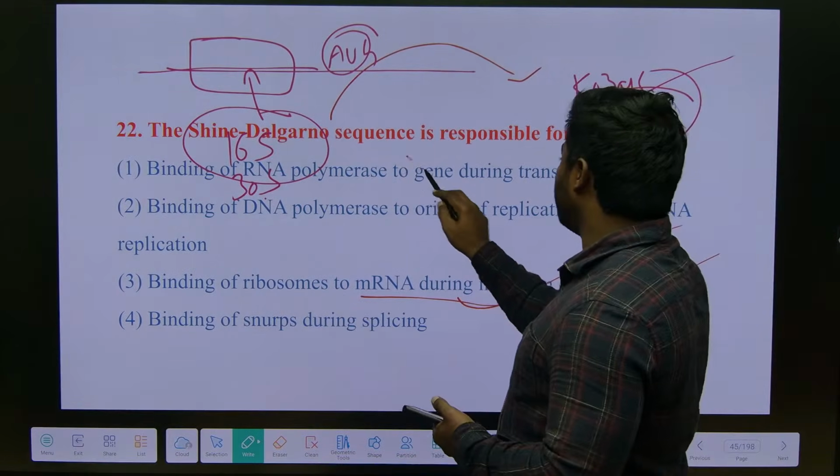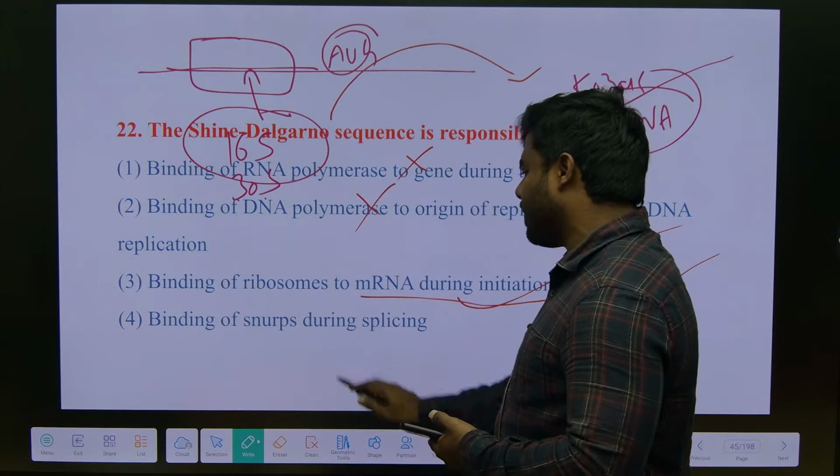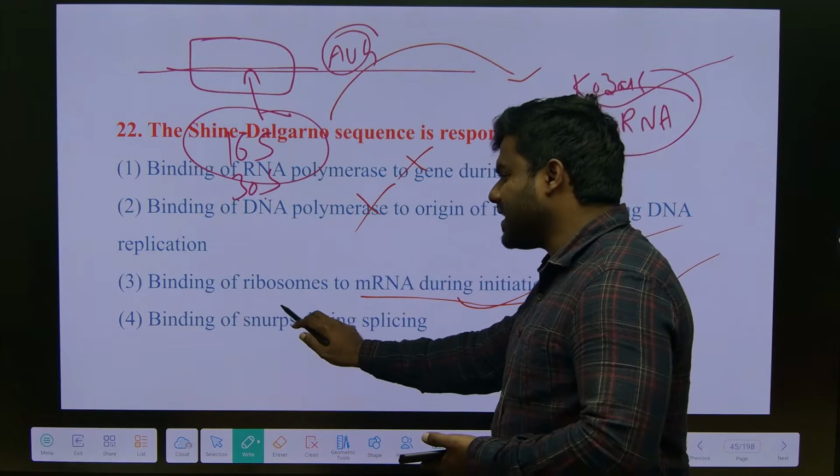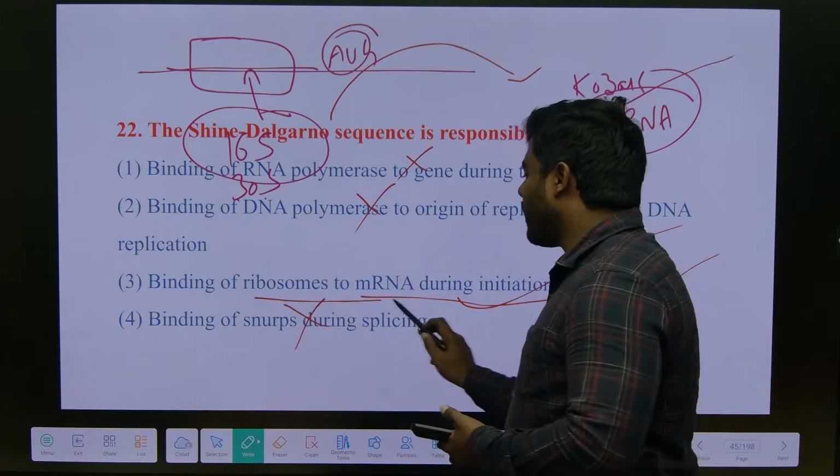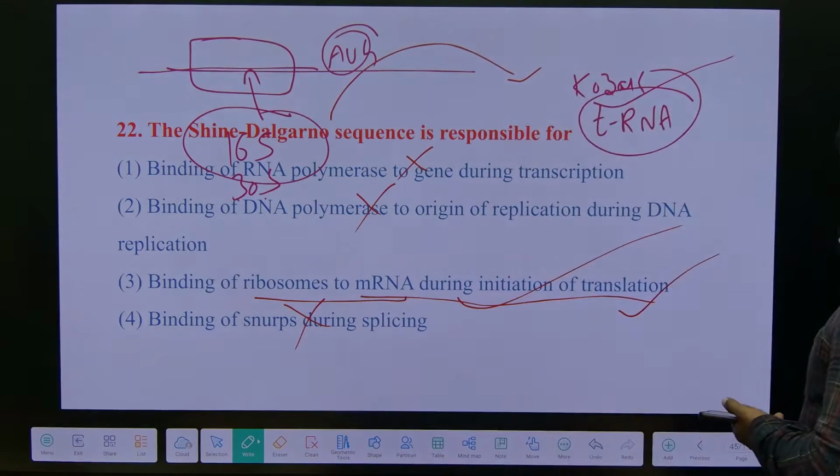Binding of RNA polymerase to the gene, no. Binding of DNA polymerase, no. Binding of snRNPs or spliceosomes, no. It is only responsible for binding of ribosomes to the mRNA.